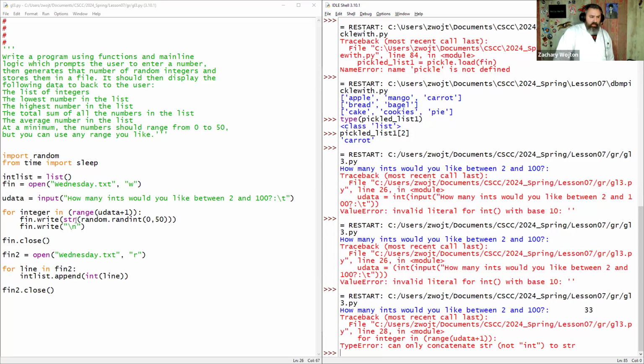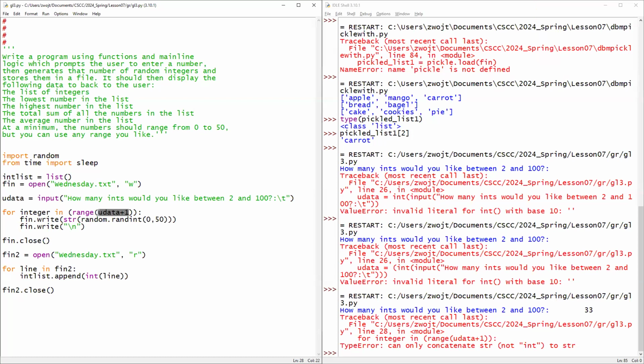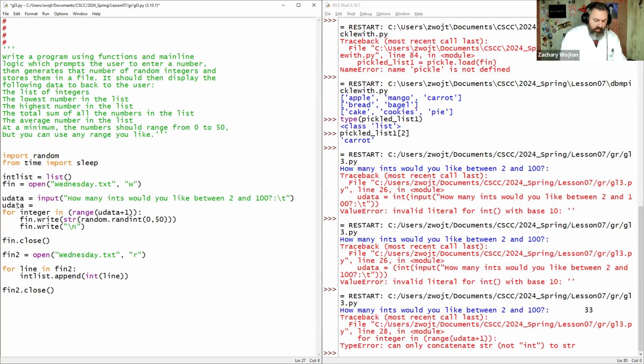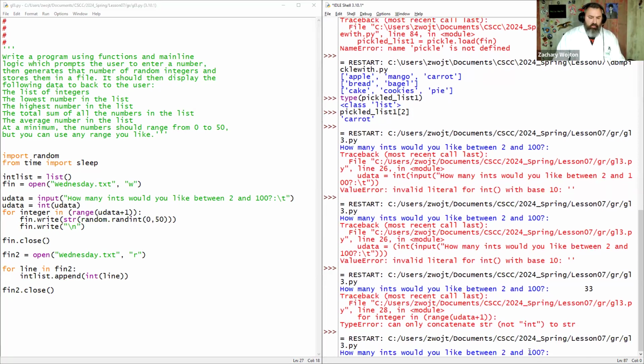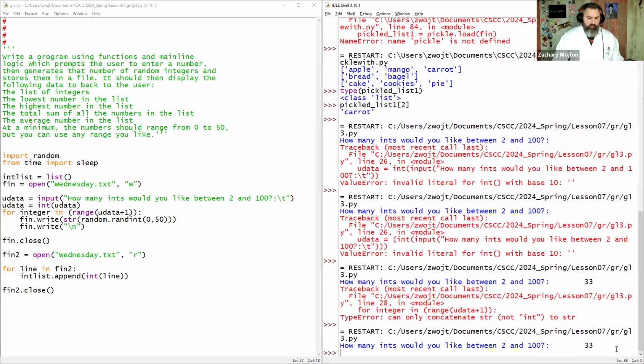So now it got mad down here, right? Let's see, line 28. Did it really get bad at 28? Yeah, right here. So now for each item in my range of user data plus one, it's a string, so I can't add one to a string. That's what this is complaining about. So can we do user data equals int user data? Let's see if this works. Works like a charm.